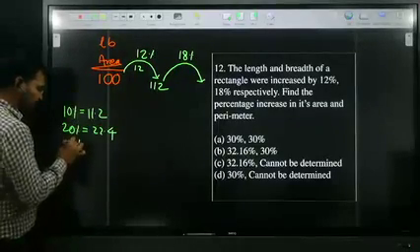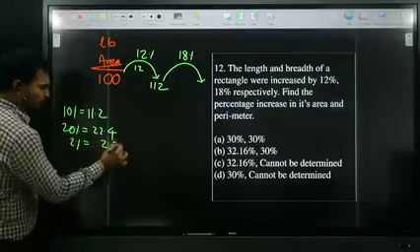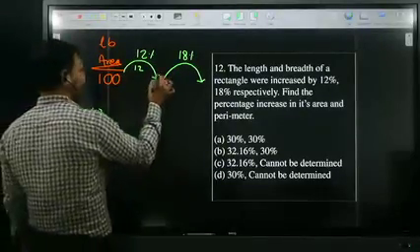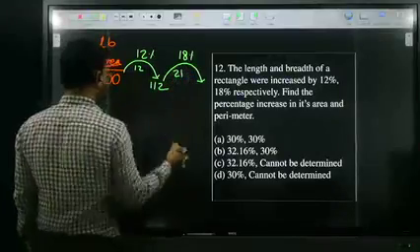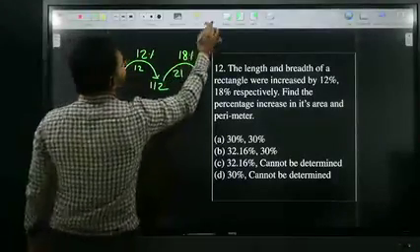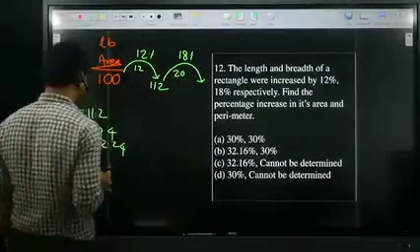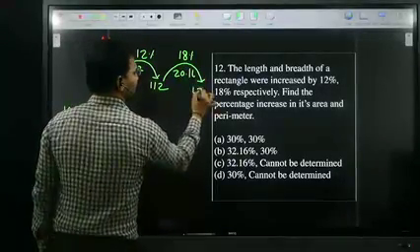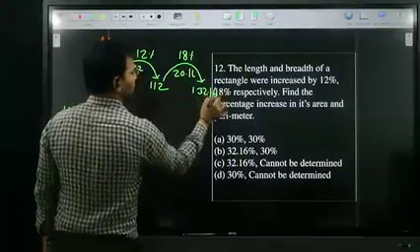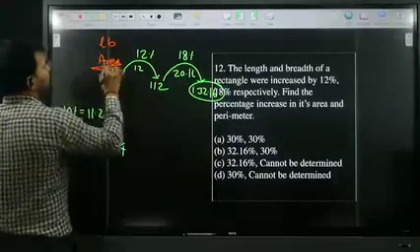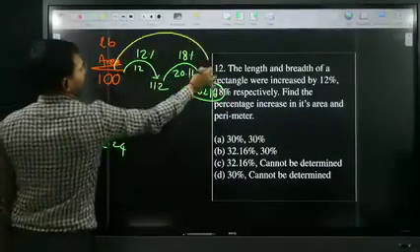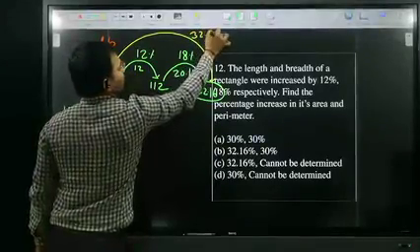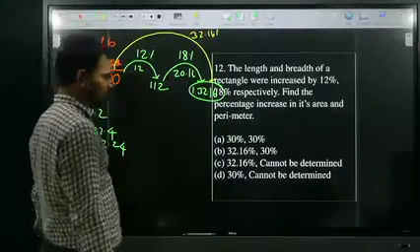If you subtract 2%, 2% is nothing but 2.24. If you subtract 2.24 from 22.4, that is nothing but 20.16. That is nothing but 132.16. 100 becomes 132.16. Therefore, overall growth is how much? 32.16.